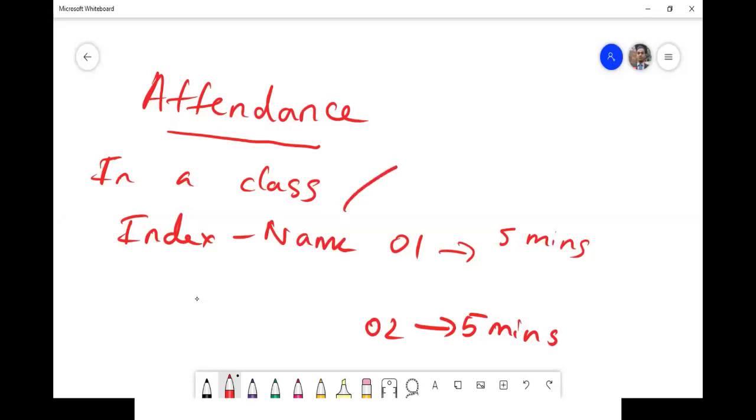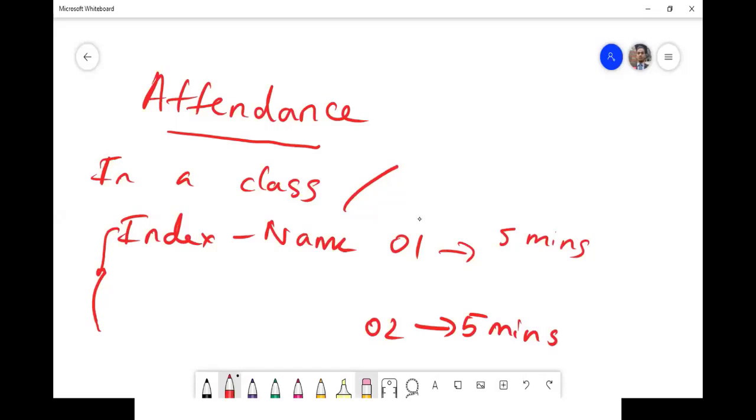So for example, I will not tell when I will ask. Within these 3 hours, at 2 different times, I will ask you to send your index number with name in the chat, right?